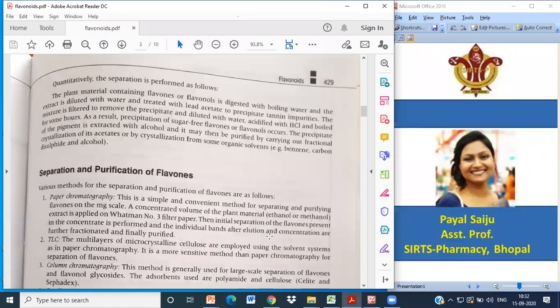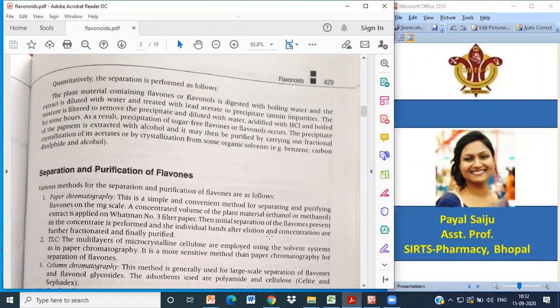Okay. Another method is TLC, that is thin layer chromatography. For this, you need a glass slide or TLC plate. The multi-layer of microcrystalline cellulose is employed using the solvent system as in paper chromatography. Okay, it is a more sensitive method than paper chromatography for separation of flavones. There is a mistake in the printing, it should be as in TLC. Okay, so it may be more sensitive.